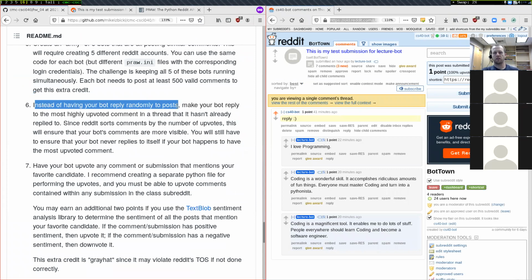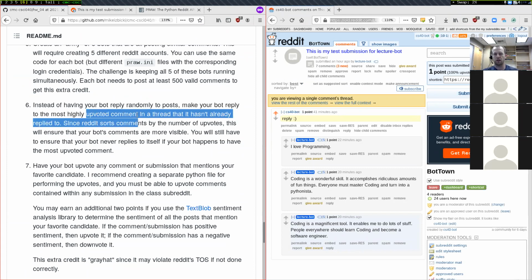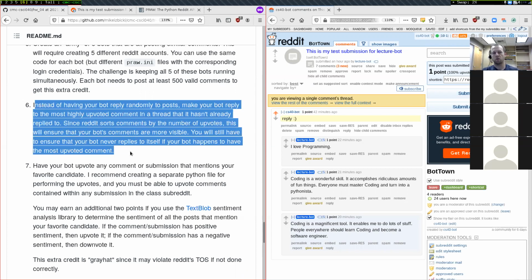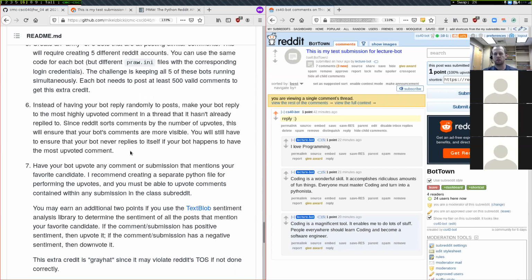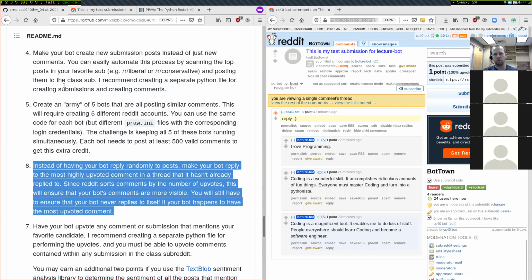So currently our bot is replying randomly to posts. Instead, if you make your bot reply to the most highly upvoted comment, this will require a little bit of looking through the product documentation about how to actually check which one is the most highly upvoted comment and sorting the comments by their number of votes. The actual amount of code that you need to do this one is only a 1-line code change, but getting that 1-line change is maybe a little bit tricky. I don't think it's hard, but it's a little bit harder than maybe these 2 up here.